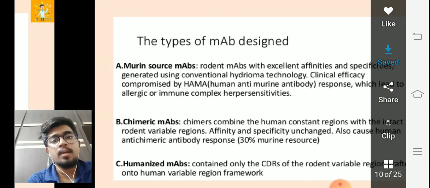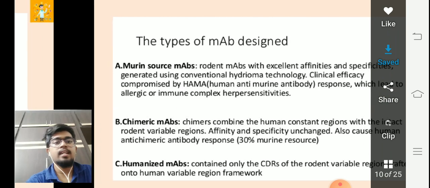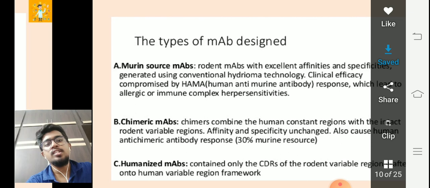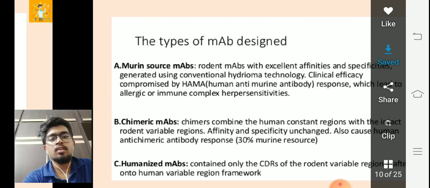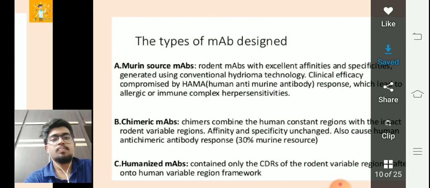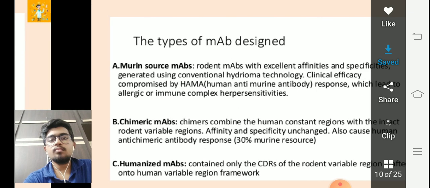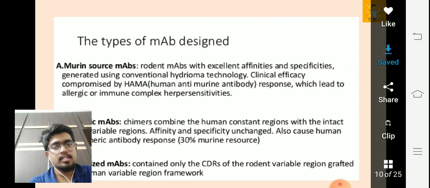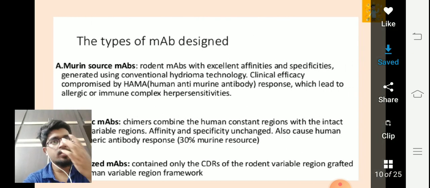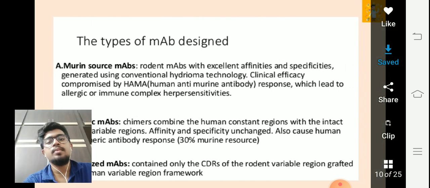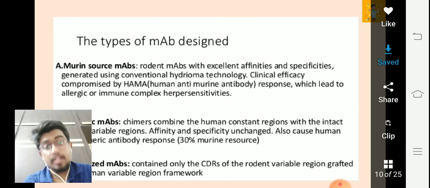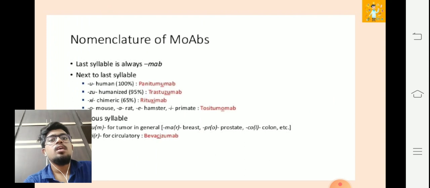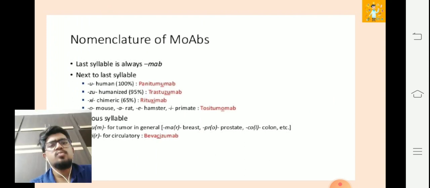variable region framework. So it is taken from the rodents and combined with the framework of humans. That's why it is so special, and it contains only the complementarity determining regions, the CDRs. So there are three types of monoclonal antibodies being designed right now, which are being used in various treatments and therapies. Now talking about the nomenclature, it's very simple.